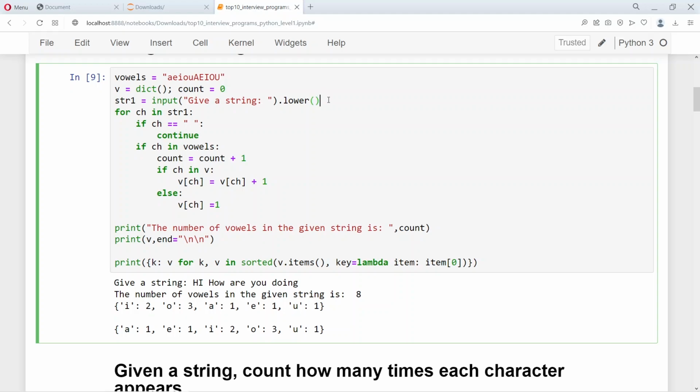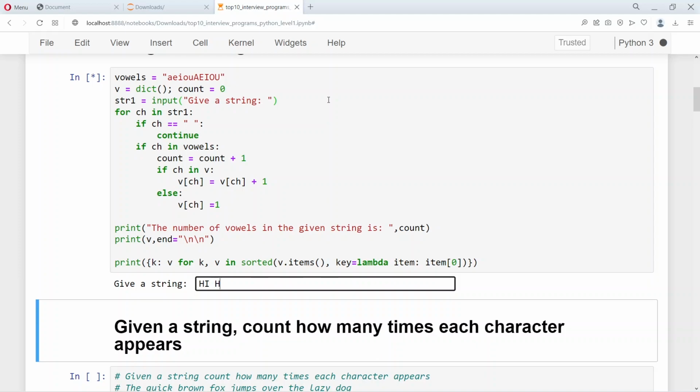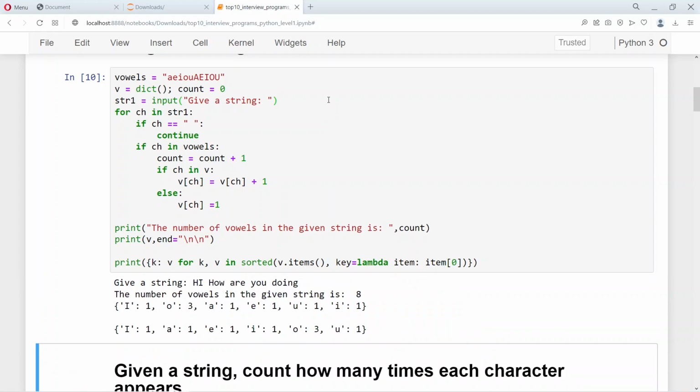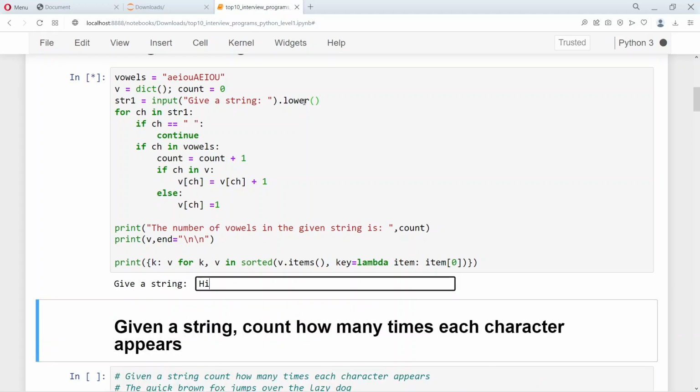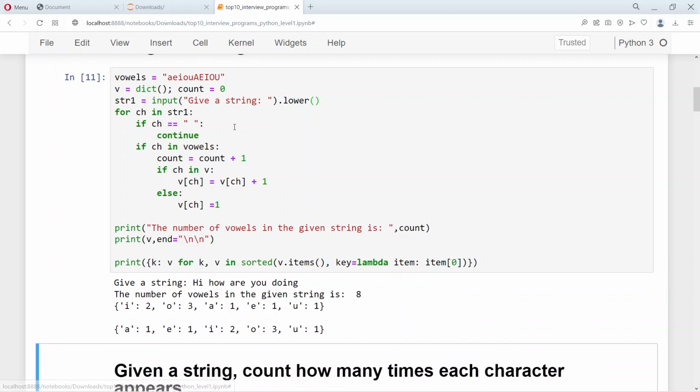In case we don't have this lower here, in case we are giving a mix of both uppercase and lowercase letters, you will see that capital I has occurred once and small I has occurred once, which is not a good way of displaying, because it should have combined both these I's and shown us as 2. Which is why we convert this into lowercase, so that we are able to consider everything as lowercase letters.